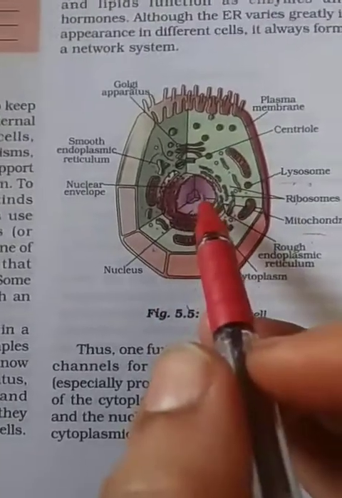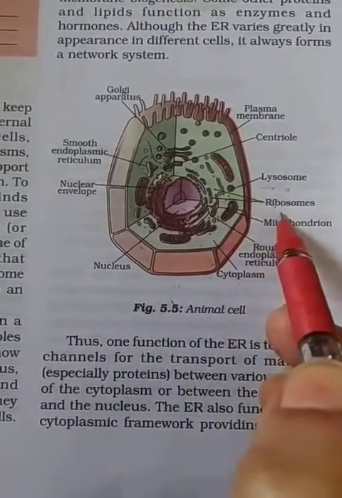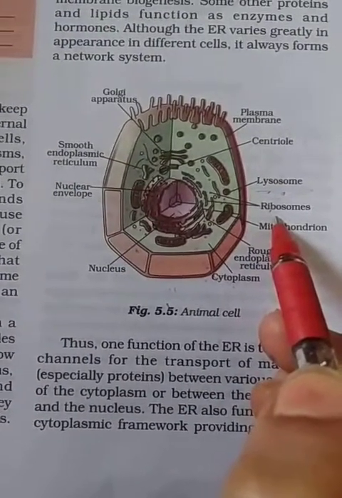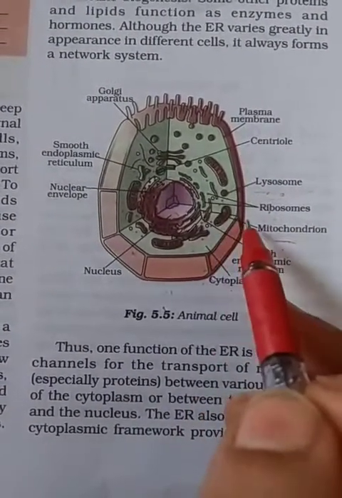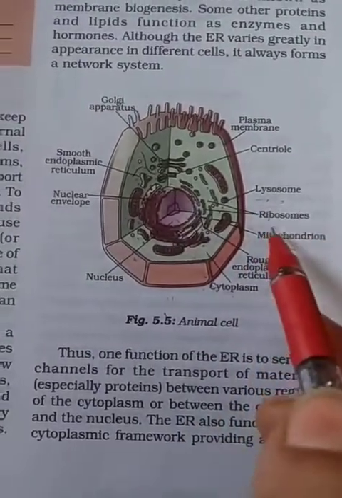Next is ribosomes. They are small particles present in the cell. They are made up of RNA and are the site of protein synthesis. Ribosomes help in the synthesis of proteins.